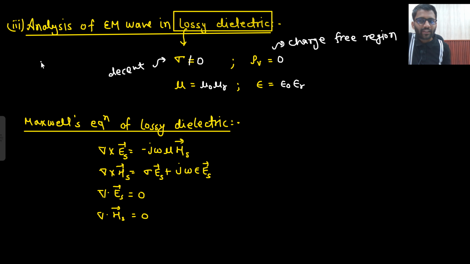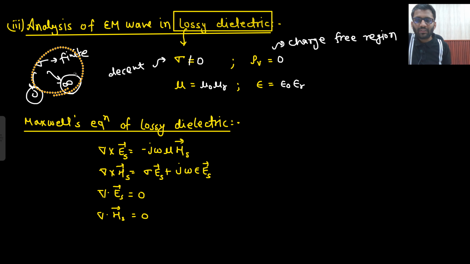I will derive the expressions for sigma equal to finite. Then I can put sigma equal to 0 as well, and I can put sigma equal to infinity as well. If I put 0, then what will it be? Free space, or you can say lossless dielectric. And if I put infinity, then what will it be? Conductor. So now we are analyzing a general medium, where sigma is not equal to 0. A finite sigma is there.